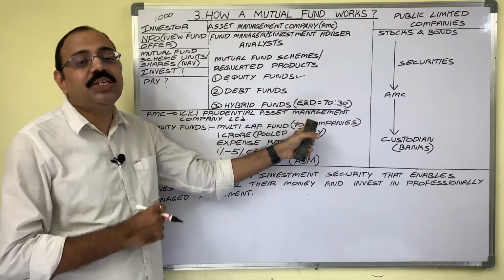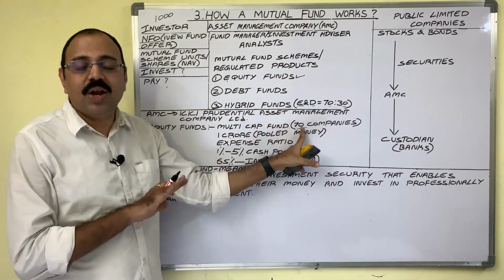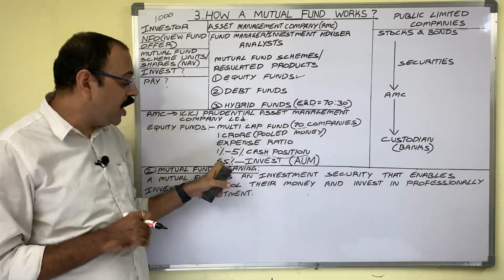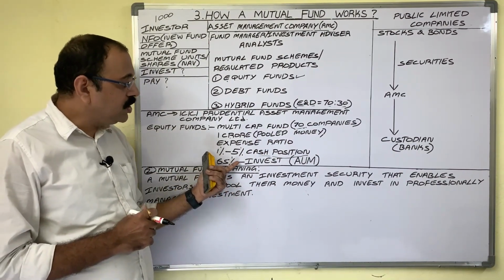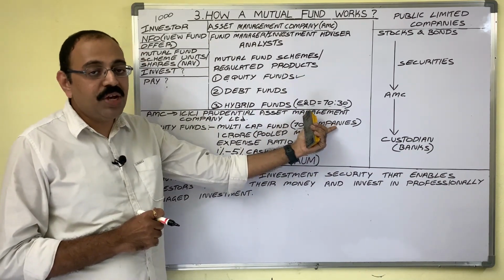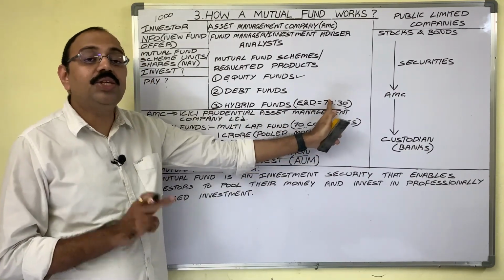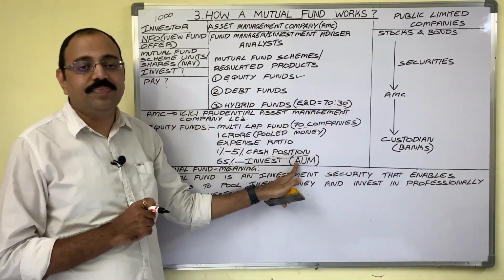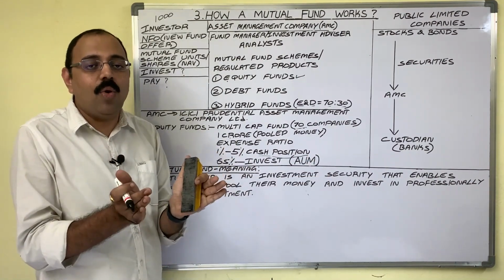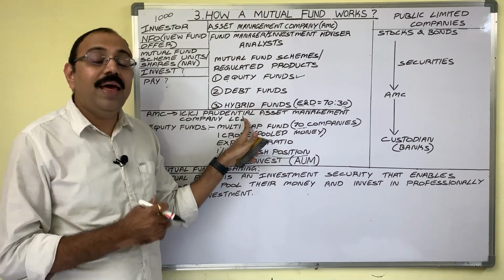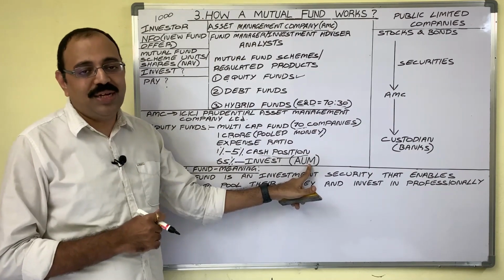Even though market conditions are not favorable, they have to invest in the companies. They are not authorized to keep the pooled amount with them for a long period. Here, this remaining amount they invested in these 70 company equity shares, no? The market price of all these shares is known as AUM, asset under management. That is the total value of this scheme. And as the security value fluctuates, AUM also fluctuates.